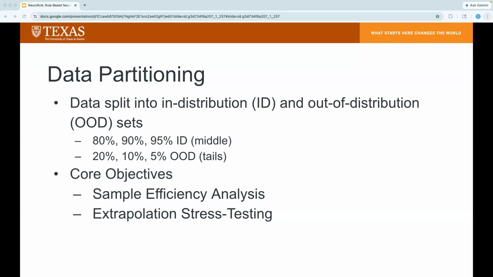This structure serves 2 primary functions. First is sample efficiency analysis, as it observes how the evolutionary search scales as training volume increases in the central mass of the distribution. And second is extrapolation stress testing, as it measures the performance drop-off when the rule set is forced to extrapolate to unseen data.